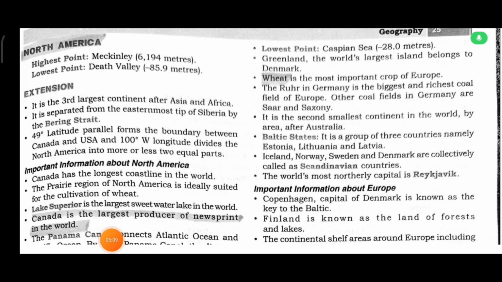North America. Highest point McKinley, lowest point Death Valley. It is the third largest continent after Asia and Africa. It is separated from the easternmost tip of Siberia by the Bering Strait. The 49-degree latitude parallel forms the boundary between Canada and the USA, and the 100-degree west longitude divides North America into more or less two equal parts.